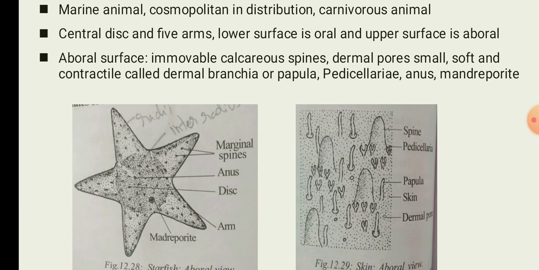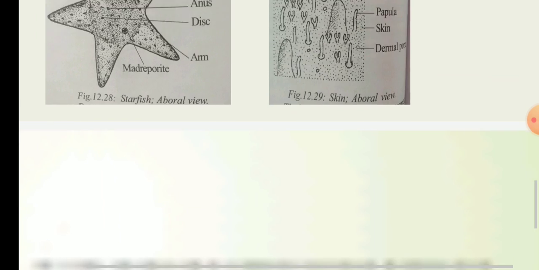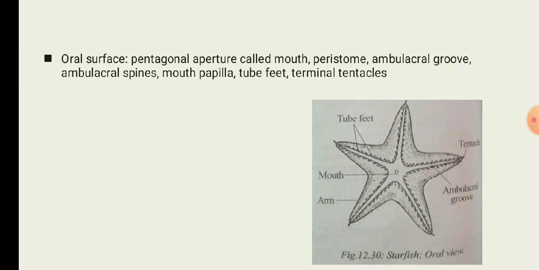It has a mouth, surrounded by a peristomium, and surrounding the mouth 5 narrow ambulacral grooves arise. The grooves have ambulacral spines, and these spines group together to form the mouth papilla.